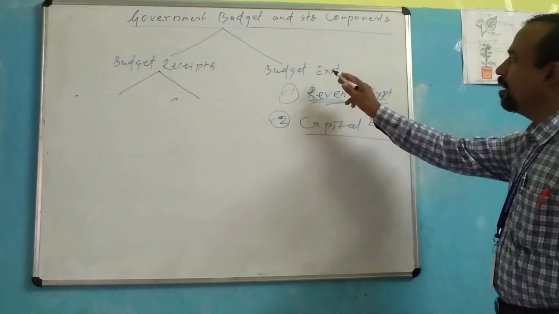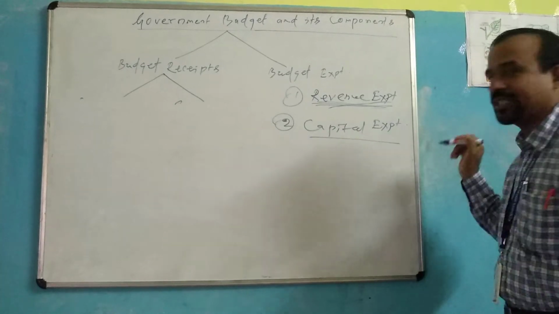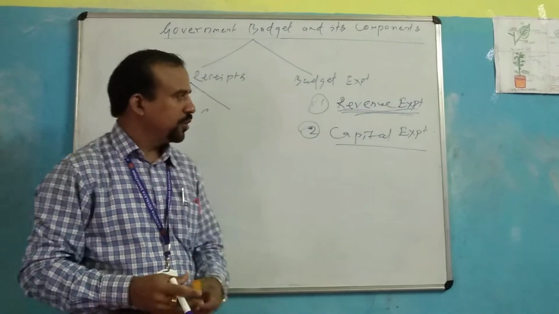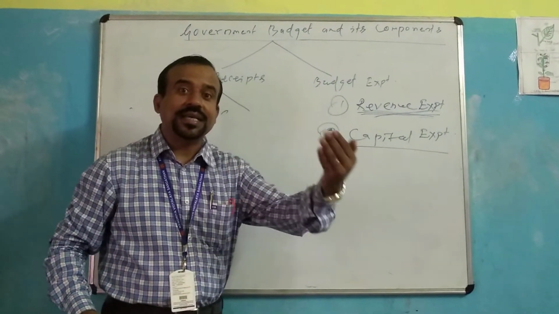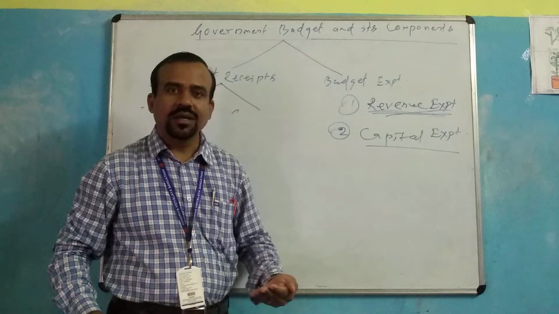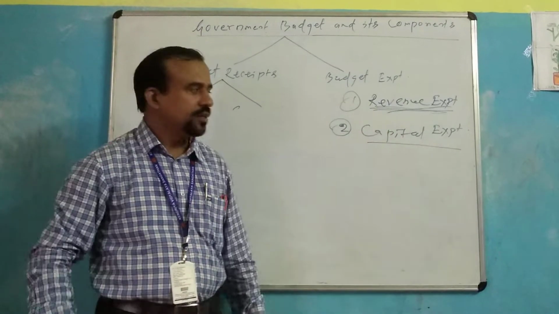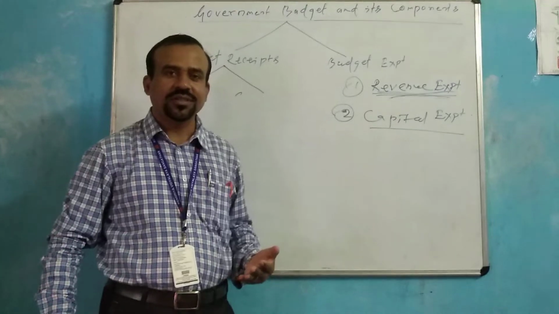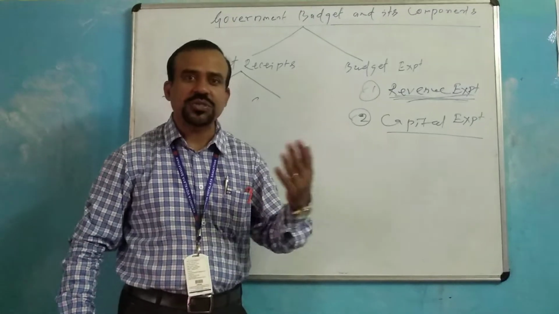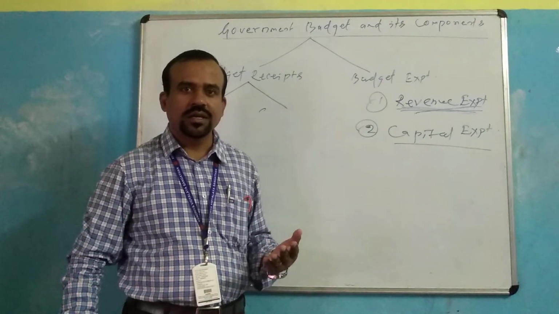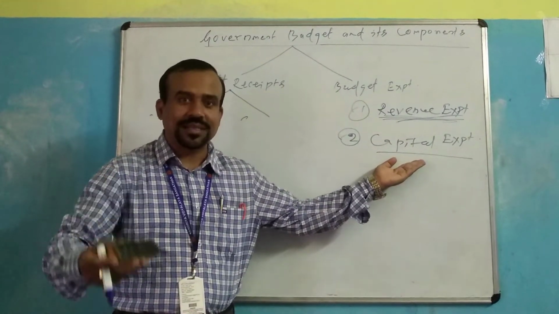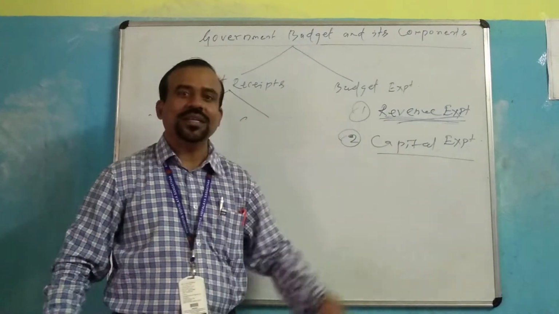The second part of budget expenditure is capital expenditure. Capital expenditure is the expenditure of the government which creates assets or reduces liabilities. For example, the government spends a huge amount of money on the development of infrastructure, irrigation projects, agriculture, industry, service sectors, schools, and college buildings. These all create assets, so they are included in capital expenditure.